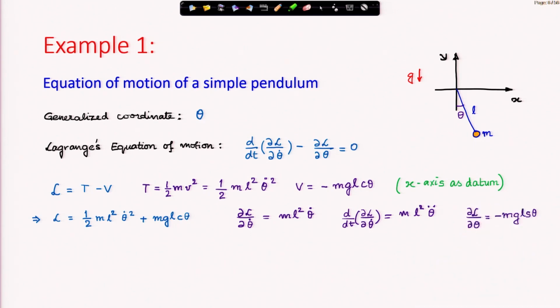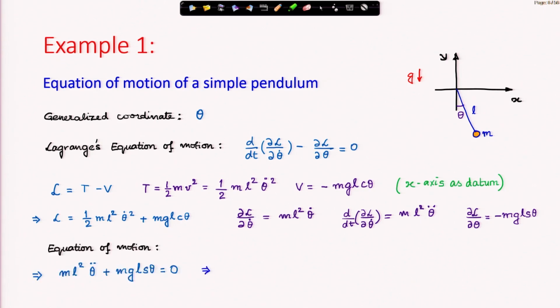Del L del theta: theta appears only in the second term of the Lagrangian, and therefore the partial derivative with respect to theta is minus m g L sin theta.